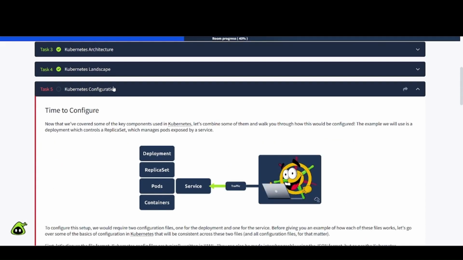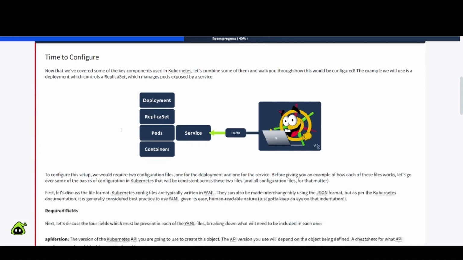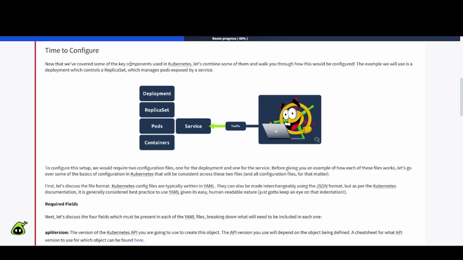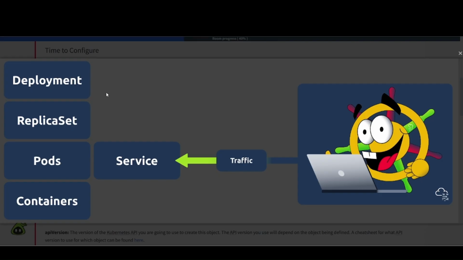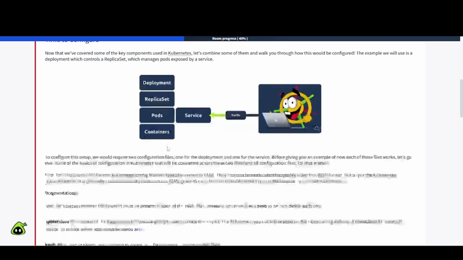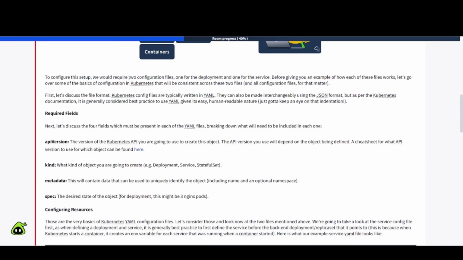Task number 5 here, Kubernetes configuration. Time to configure. Now that we've covered some of the key components used in Kubernetes, let's combine some of them and walk you through how this would be configured. The example we will use is a deployment which controls a replica set which manages pods exposed by a service here. Okay. To configure the setup, we would require 2 configuration files, one for the deployment and one for the service.